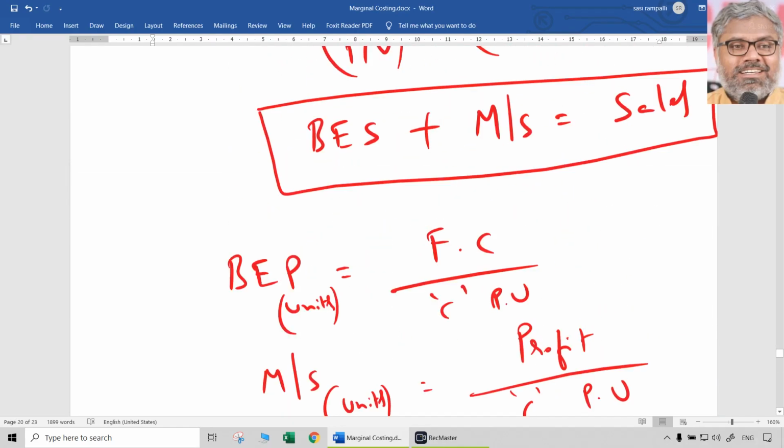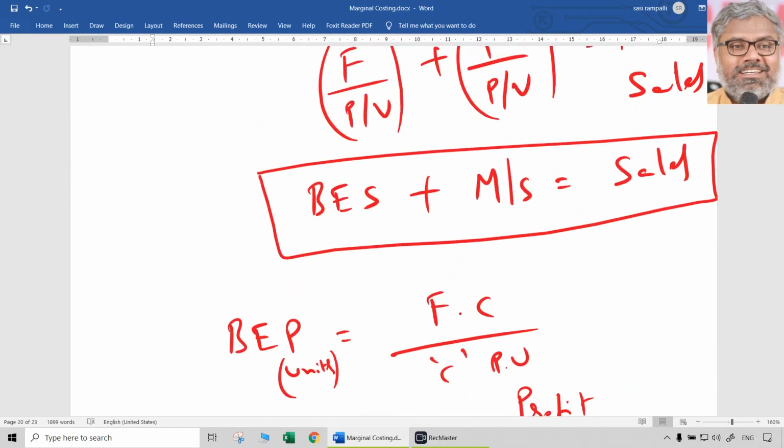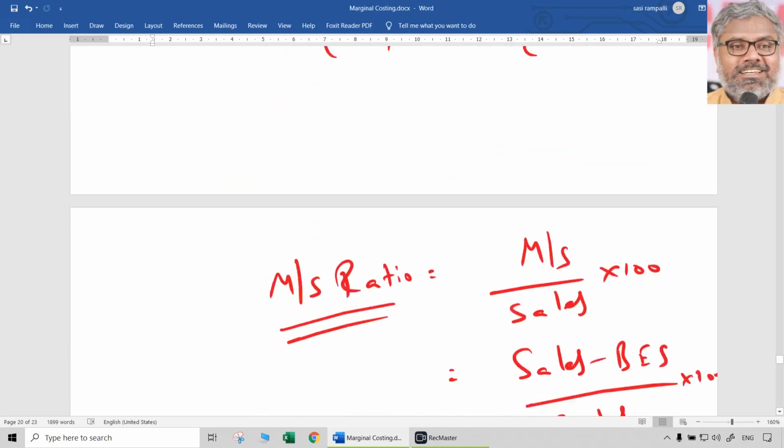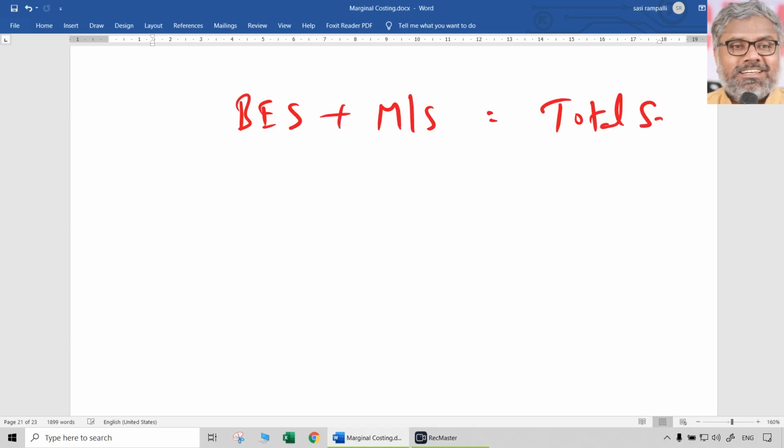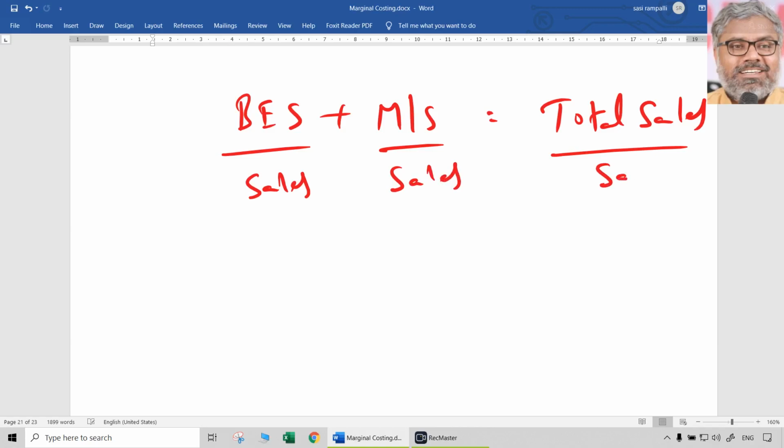Now, we can even have one more point. When the total sales are there, break-even sales plus margin of safety sales is total sales. That we know. Break-even sales plus margin of safety sales is equal to total sales. Then, if you divide both sides with sales, we can do that, no?